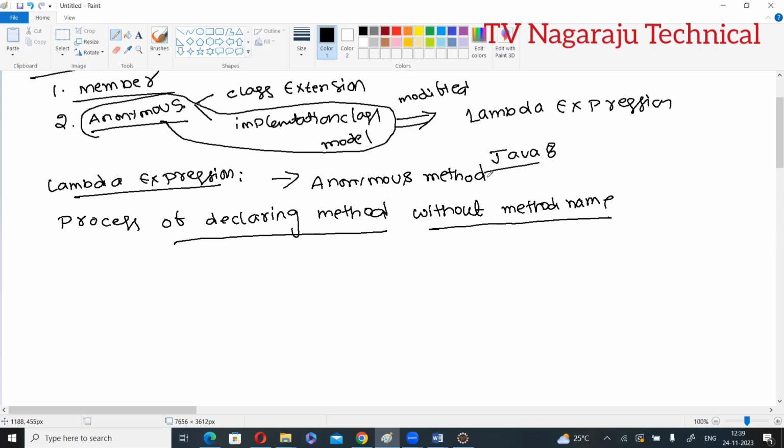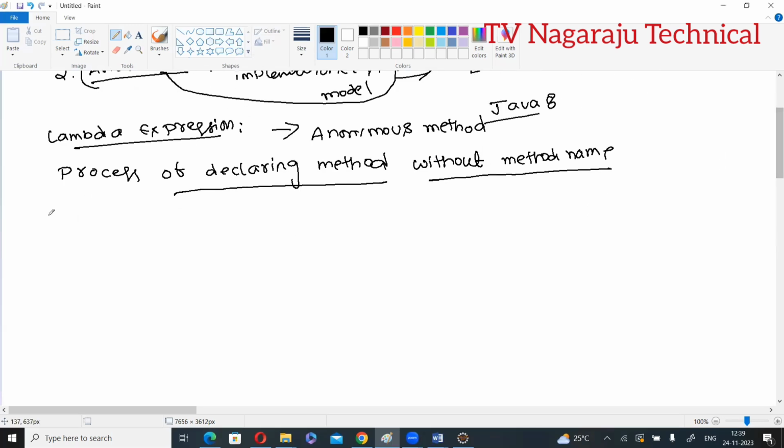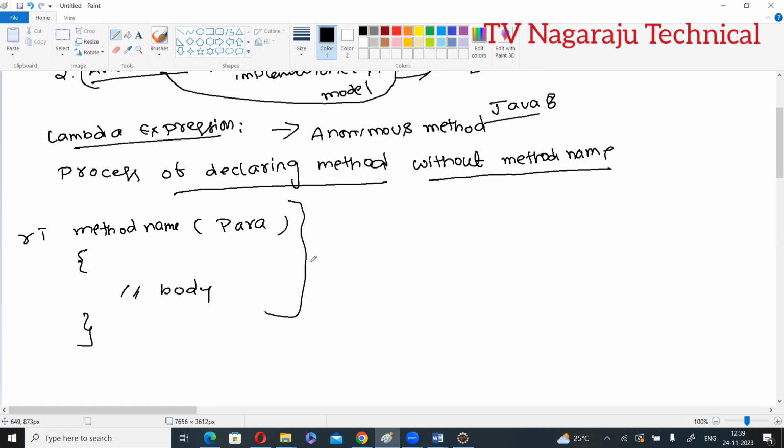Now, what is the structure? First, you need to write the method name, but the Lambda expression does not consist of a method name. The general syntax of a regular method is: return type, method name, some parameters, opening, the body, and then close. In a Lambda expression, the return type and method name are avoided.